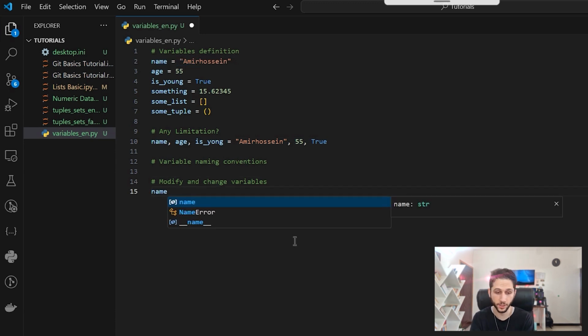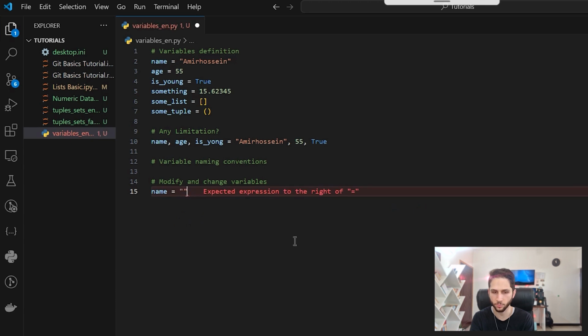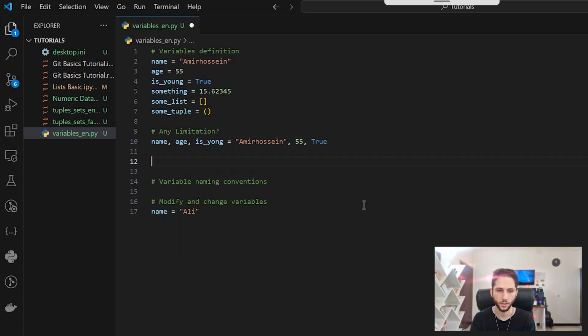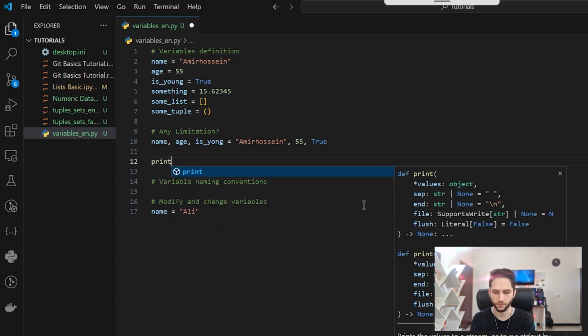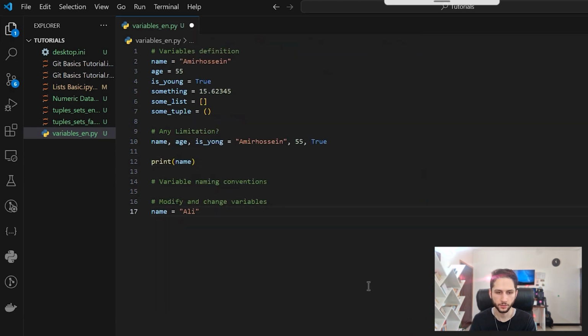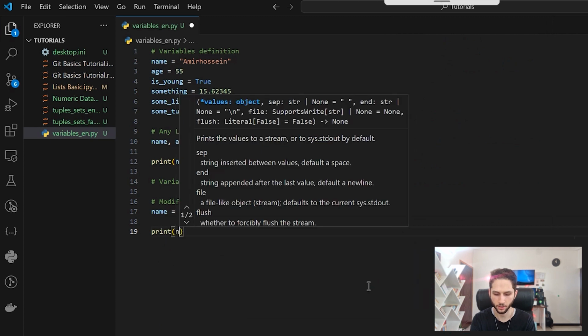For example, if I now tell Python that I want name to be equal to Ali, from now on, name will be Ali. Let's print name here first, and then print name after changing it.